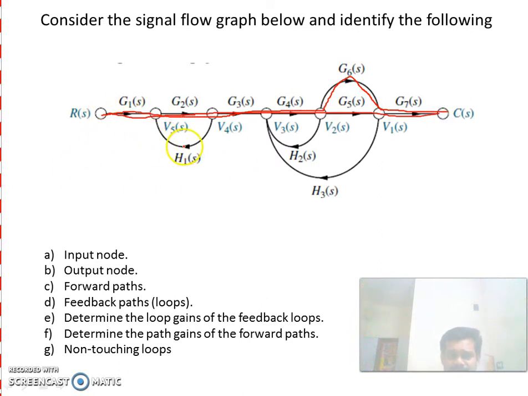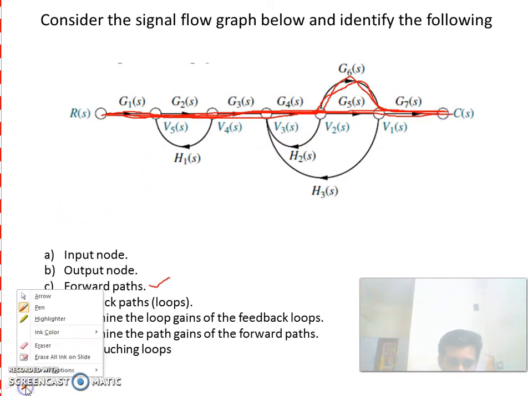So here the arrow is opposite, so we can go here also opposite, here also opposite. So here you are having two forward paths. So we identified the first forward path. This is the first forward path and this is the second forward path. Okay. Now the third one is feedback loop.